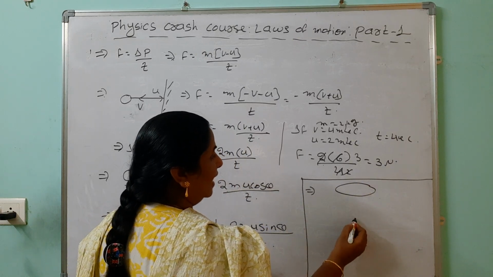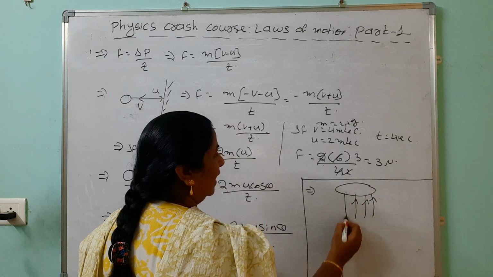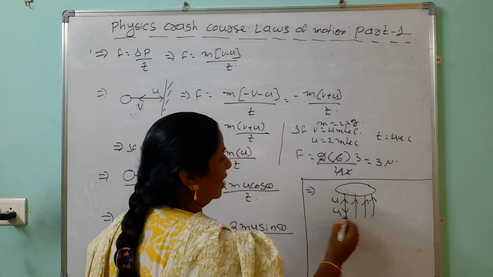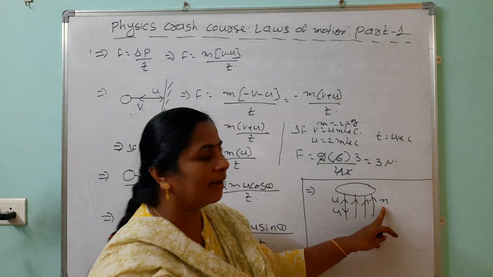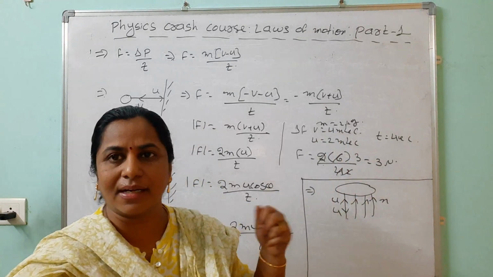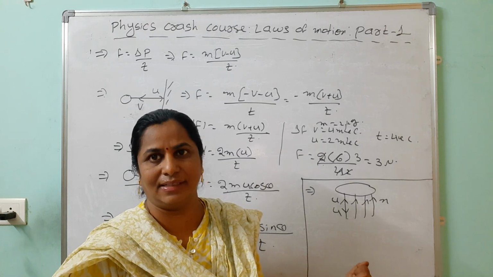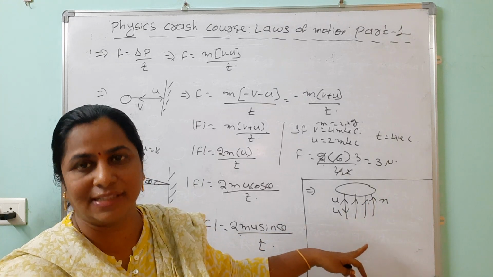We are firing n number of bullets. These are going and striking the plate with how much velocity? u. They are coming with the same velocity, but in that time we are using n number of bullets. Here bullets are continuously firing. These are striking and coming back with the same velocity. And why is this horizontal? That weight is balanced by this force.